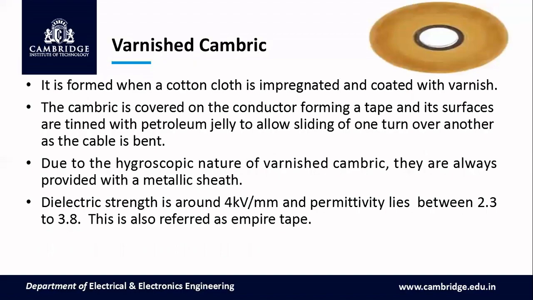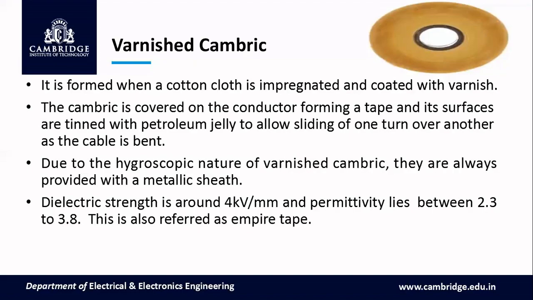Next is varnished cambric. It is formed when a cotton cloth is impregnated and coated with varnish. The cambric is covered on the conductor, forming a tape, and its surface is smeared with petroleum jelly to allow sliding of one turn over another as the cable bends. So we know that the cable will be bent. In order to avoid breakage, these are provided with petroleum jelly over each layer.